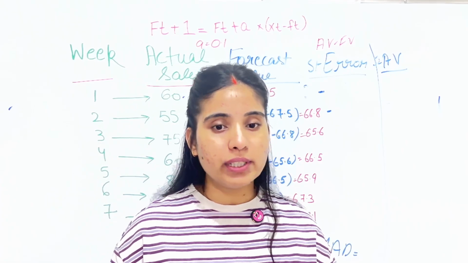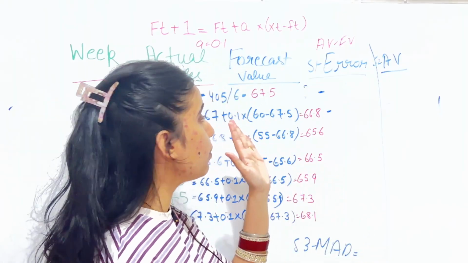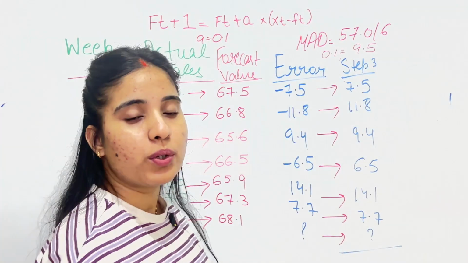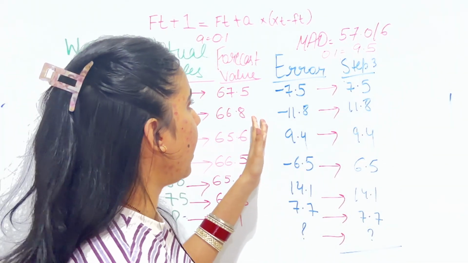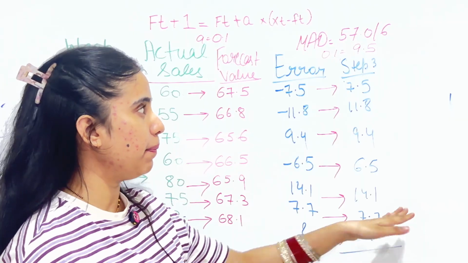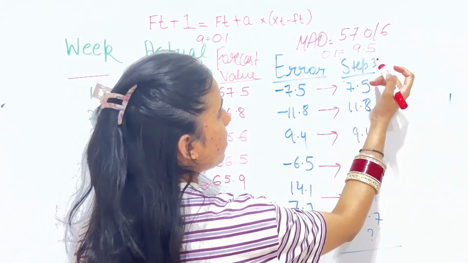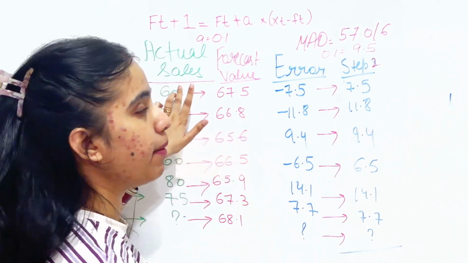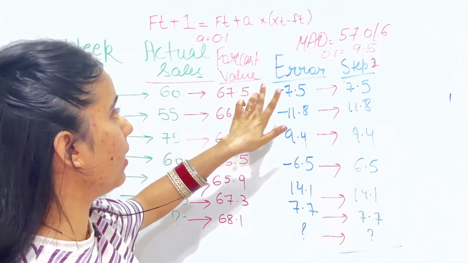Now let me calculate all 3 steps using alpha 0.1, and write along with me. So guys, I did the calculation. I found the error and step 2 also. For the error, as I mentioned, the formula was actual sales minus forecast value.